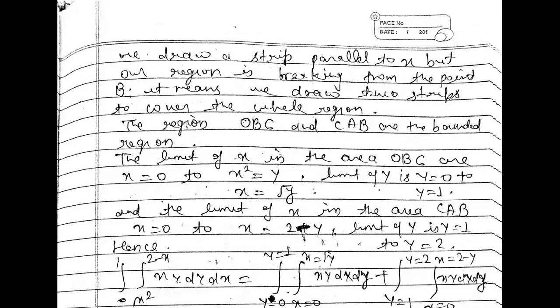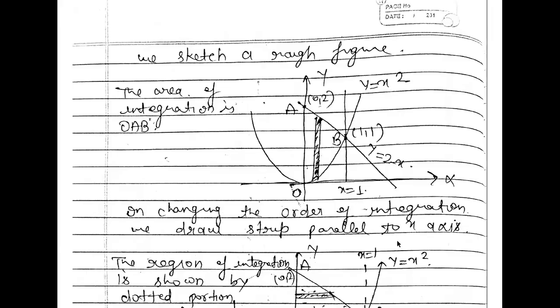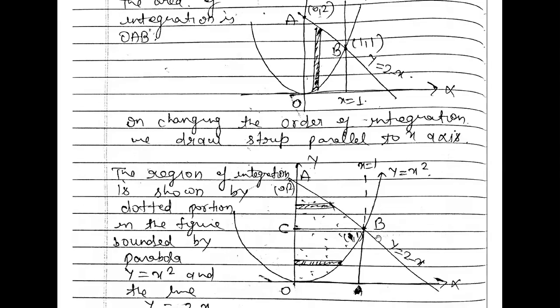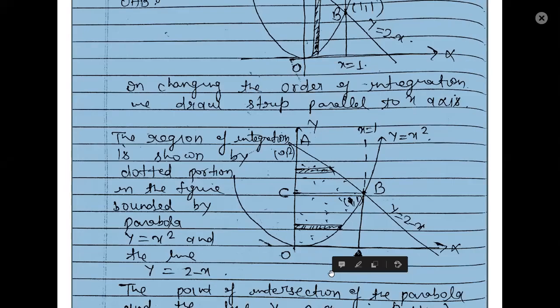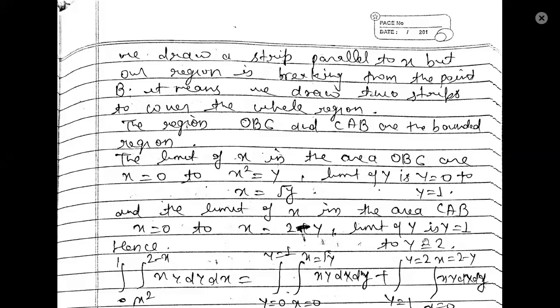So our lower limit is x is equal to 0, and our upper limit will be 2 minus y. And the limit of y: just see the figure here, y value is 1 and it is going till 2. The region is covered till the point 2 here. So our value of y will be 1 to 2, right?